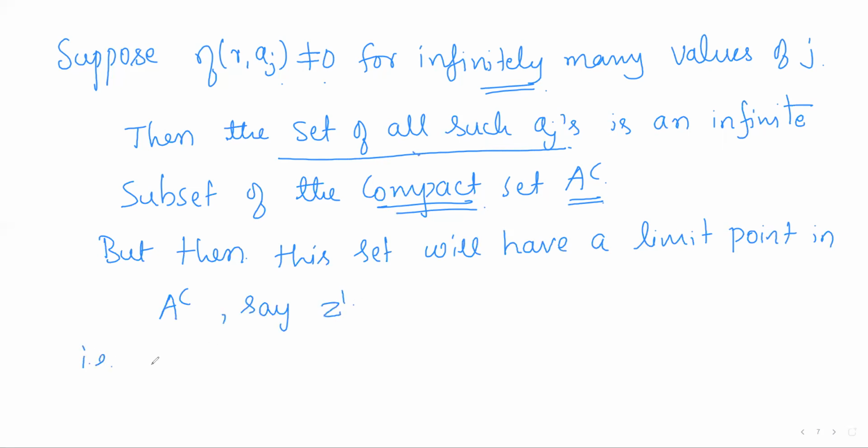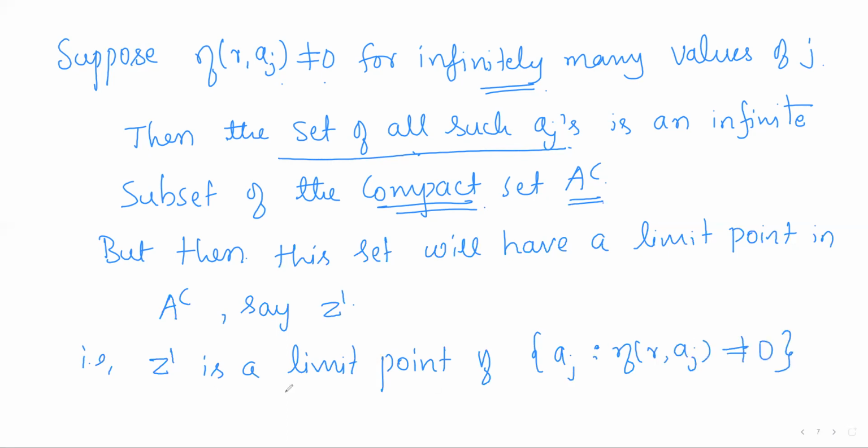So Z dash is a limit point of the set of all those a_j with respect to which the index is non-zero.